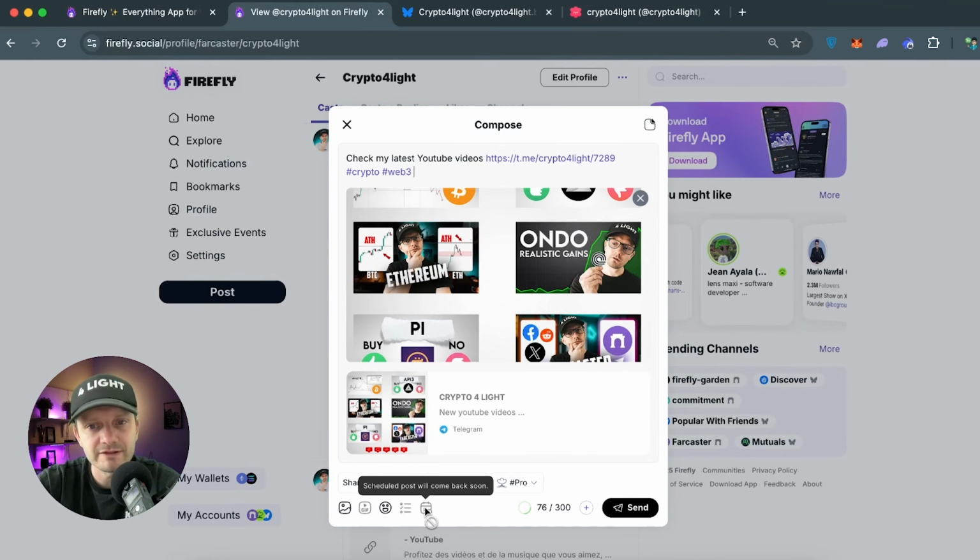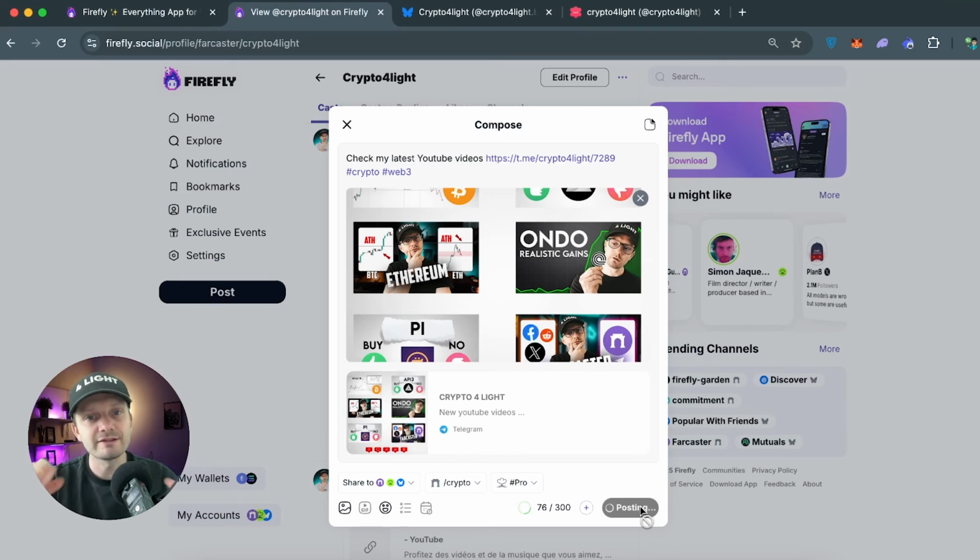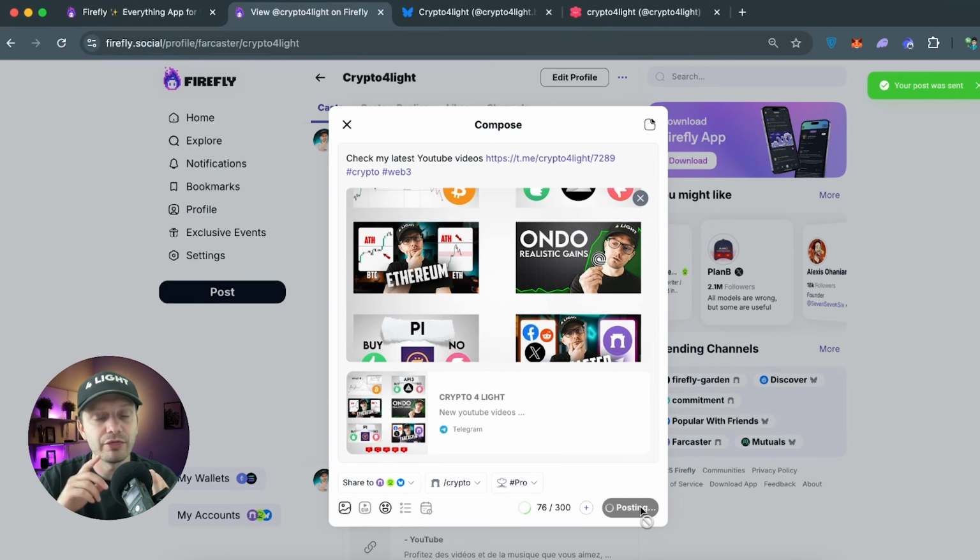Scheduling posts is not available now, but previously it worked. There is a limitation by symbols. And if you need to create threads or more posts, you can add plus and create it. Press send. And in one click, my post will now be shared between the 3 socials.